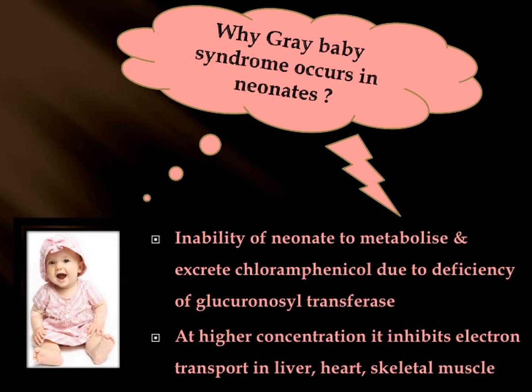Why do neonates develop gray baby syndrome while they are on high dose chloramphenicol? It is their inability to metabolize chloramphenicol. Chloramphenicol is metabolized by glucuronide conjugation. For that they need glucuronyl transferase, but neonates do not have the capacity to metabolize the high amount of chloramphenicol administered to them. So chloramphenicol will accumulate, which leads to inhibition of electron transport in the liver, heart, as well as skeletal muscle. This will lead to gray baby syndrome.